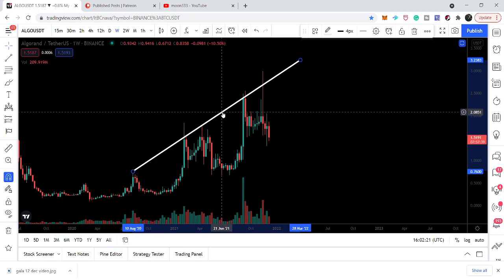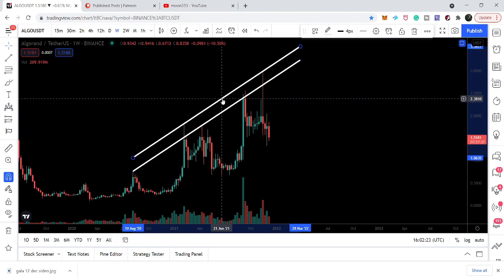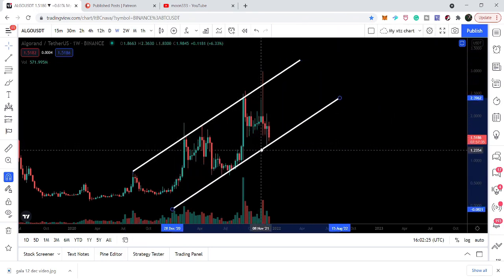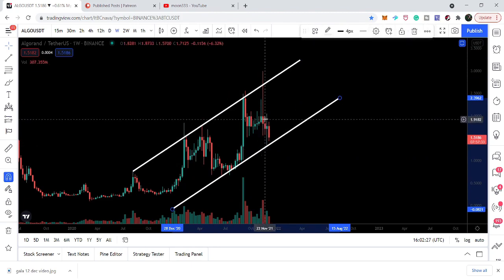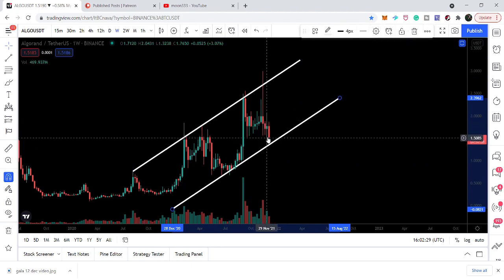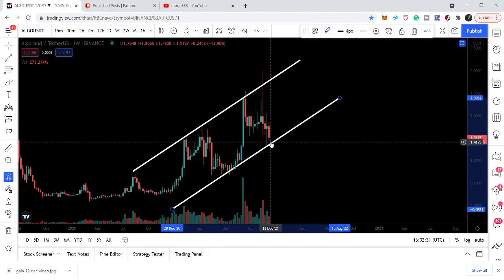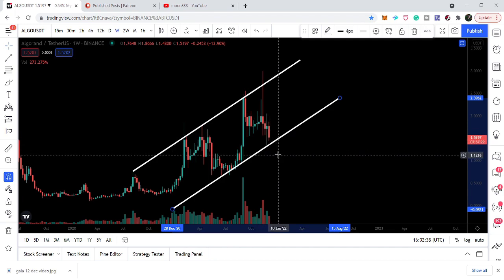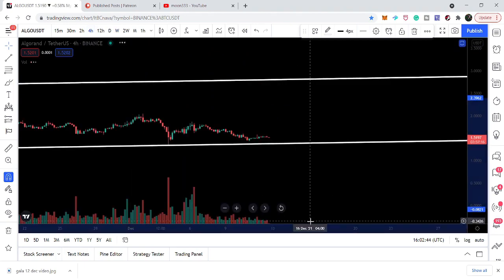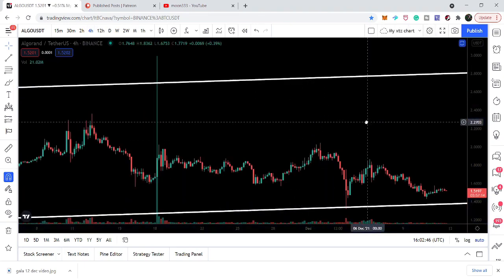Now this is the resistance, and here we have the support for this channel. Right now the price line has tested this support, and we are above this support again, and it is likely to have a bounce from here. It is possible that it will test this support once more, but while moving down at this support, the price line has formed another triangle on the 4-hourly time frame. Let me just show you that triangle as well.